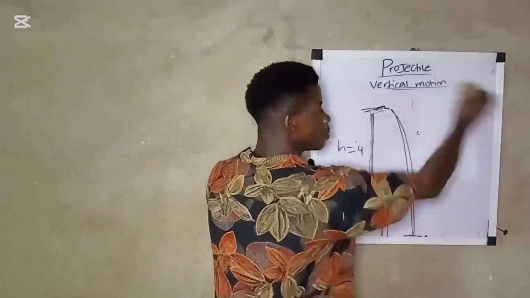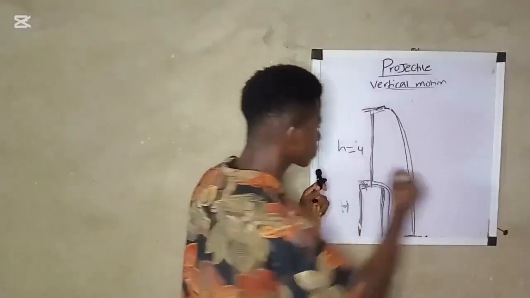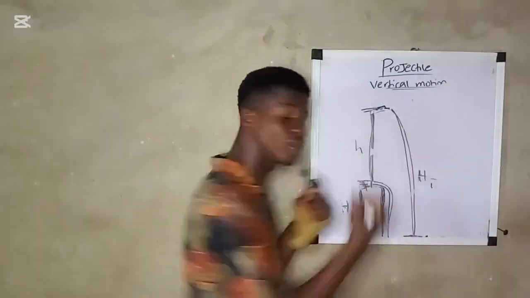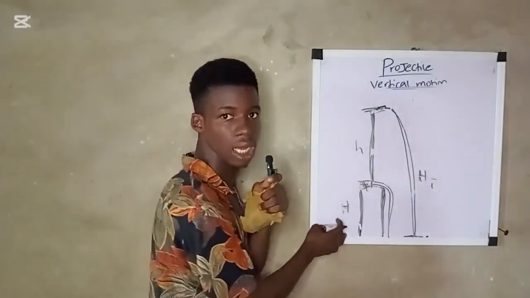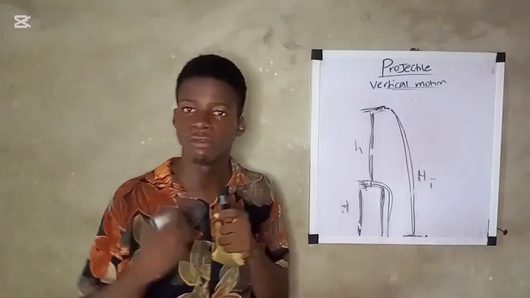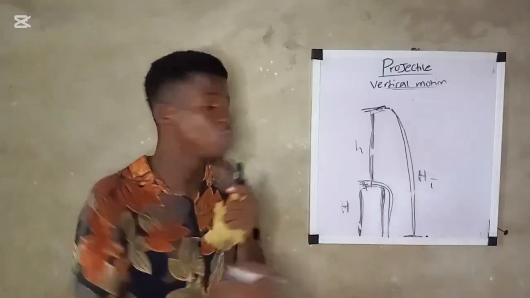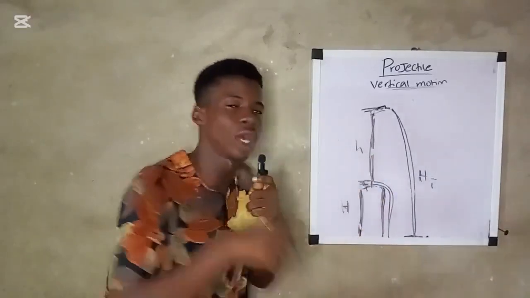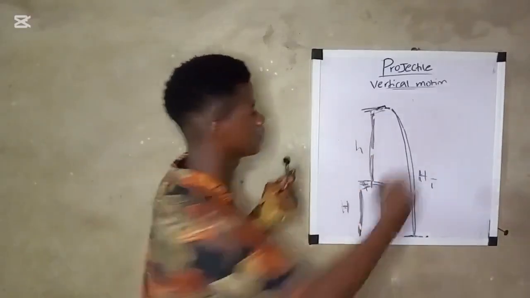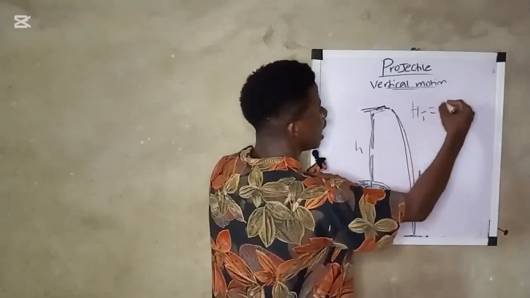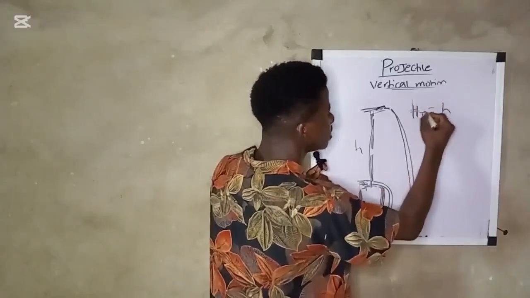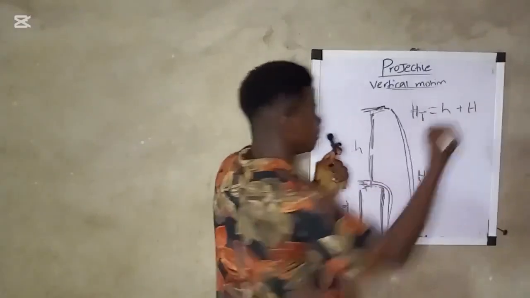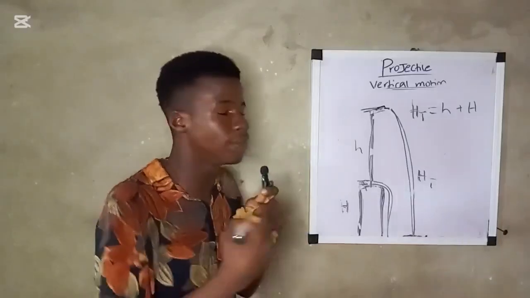Now, in some question, they will give you the height of the tower and they will give you some variables that you will use to calculate the height above the tower. And then they ask you to calculate the total height. The question is so easy. Total height equals the height above the tower plus the height of the tower. Let me recapitulate what I said.